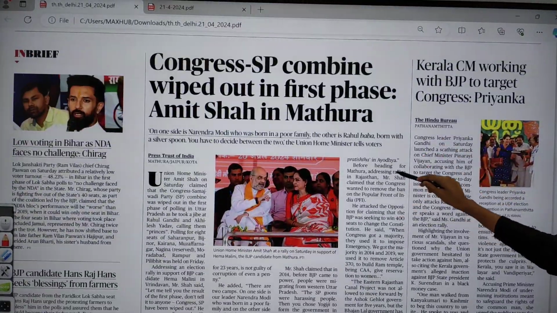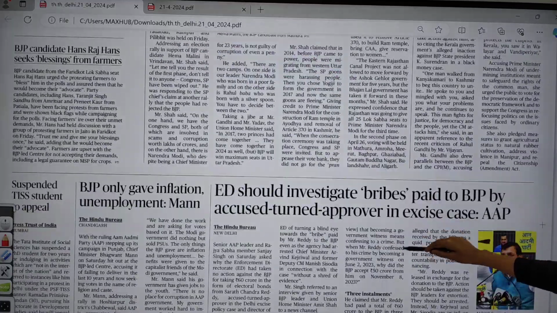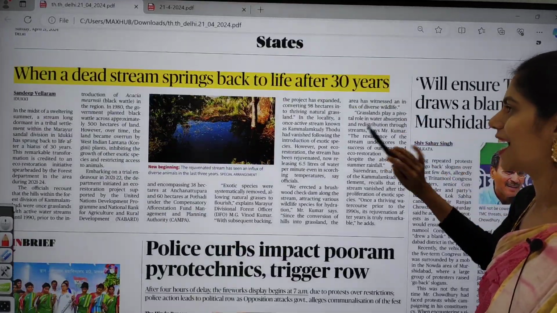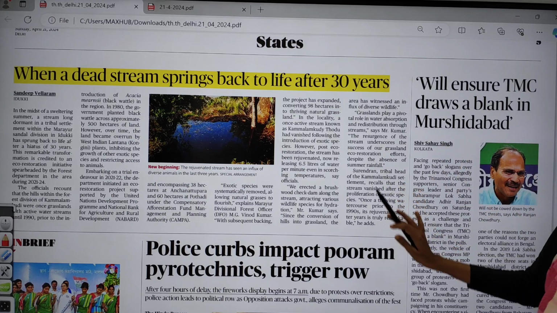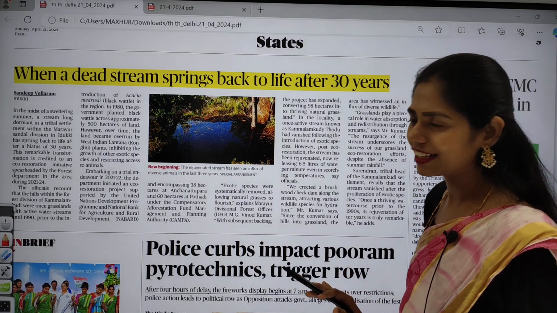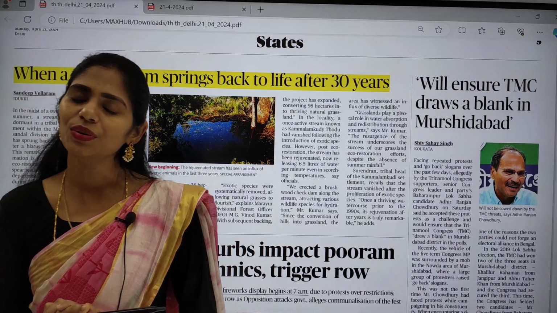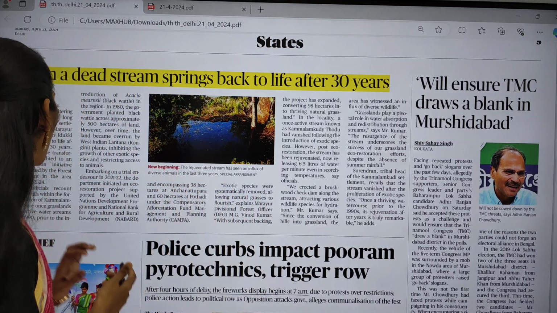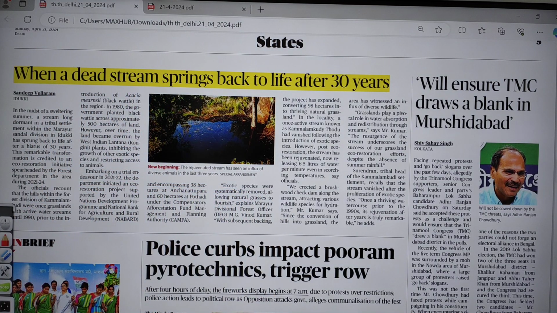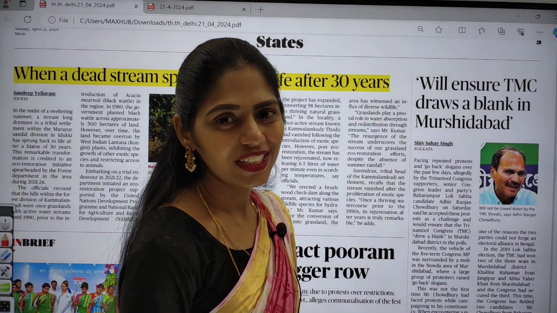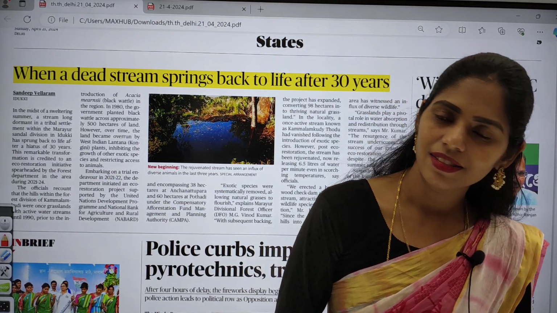And in the states page, I found some relevant articles, and especially I love this article. It is one of my favorite articles of today's newspaper, and I felt really happy seeing how conservation is very important and how an eco restoration initiative will help restore streams. Yes, this is true.